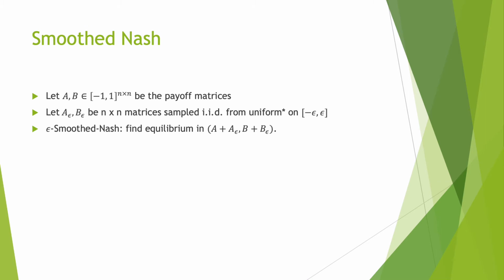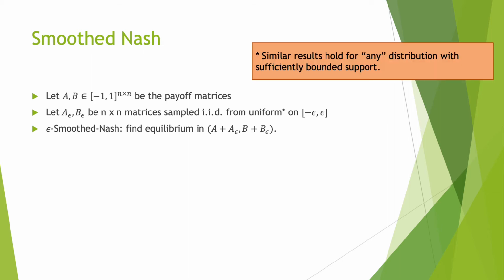Okay, so now let's get into defining smoothed Nash, because we haven't done that yet. So we're going to have some payoff matrices A and B, and we're going to let A_epsilon, B_epsilon be n by n matrices sampled IID uniform on [-epsilon, epsilon]. We're going to have our epsilon-smoothed Nash algorithm be finding an equilibrium of A plus A_epsilon, B plus B_epsilon. In particular, we're going to just say uniform noise in this talk, but similar results hold for any distribution with sufficiently bounded support.